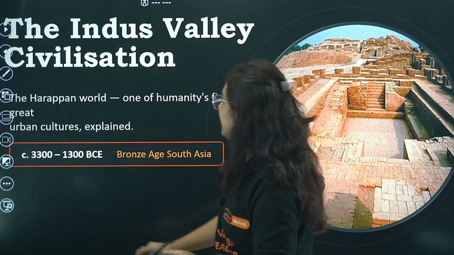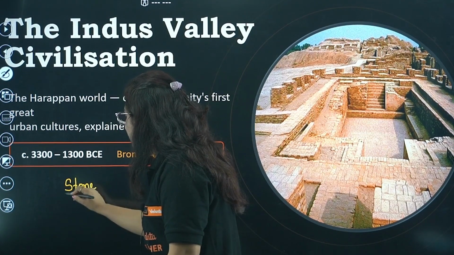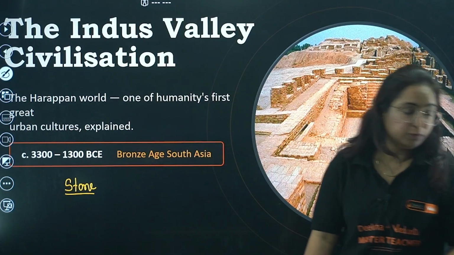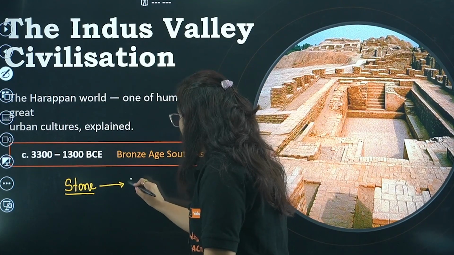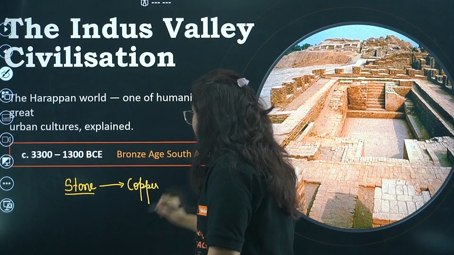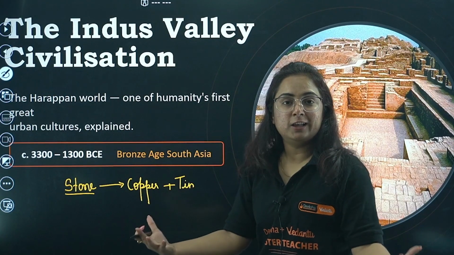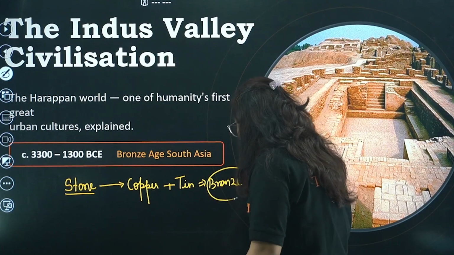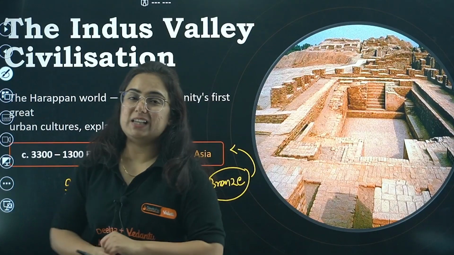Now what is this Bronze Age particularly? See, the human evolution which we studied in the last chapter, we are pretty sure about that. Humans were totally dependent on the use of stone for making tools and implements to hunt animals and gather fruits, right? After that they got the knowledge of metals. The first one that they discovered was copper. But later on, beta, they mixed tin with copper, and this is how they learned the art of metallurgy, and they got bronze. The age in which this knowledge of bronze was seen is referred to as the Bronze Age, or particularly the Indus Valley Civilization.